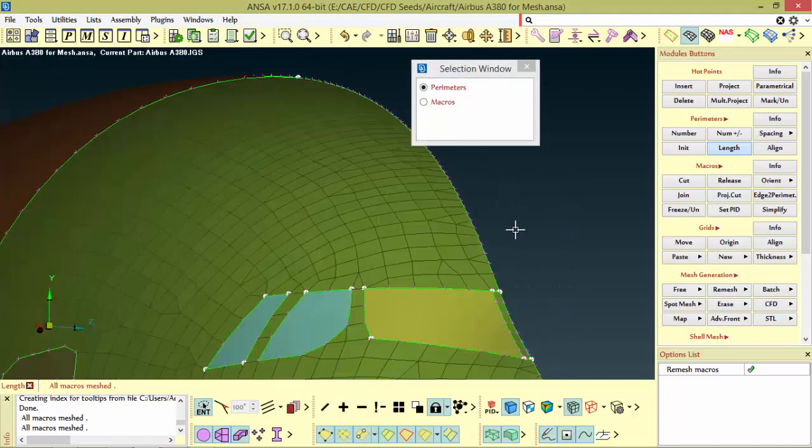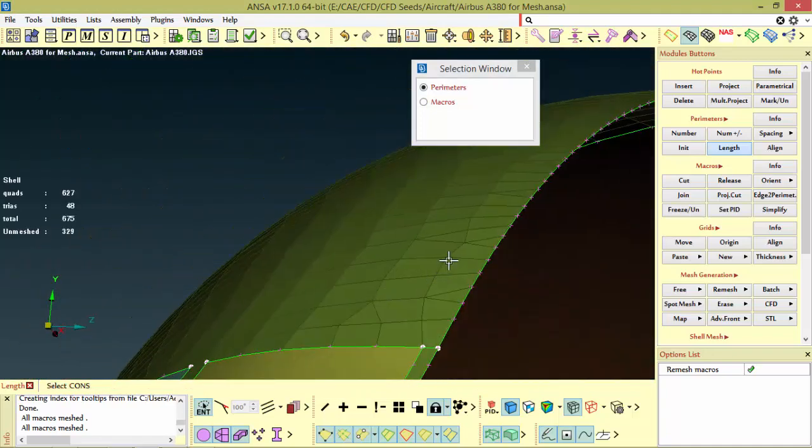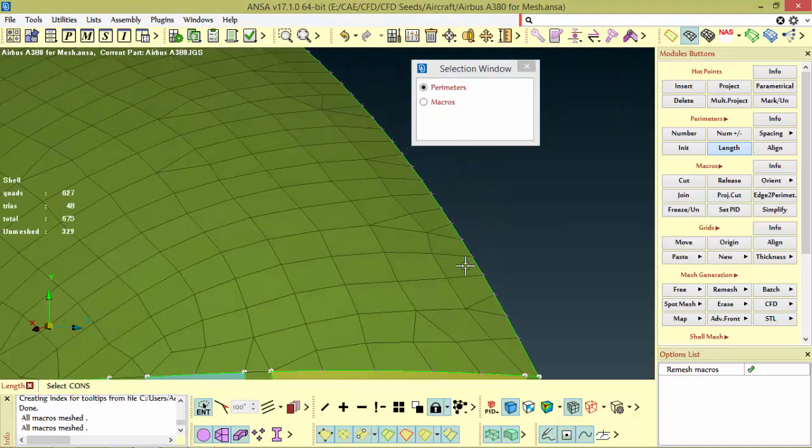See how it changes. Earlier it was capturing these regions very finely. Now it has given some relaxation.